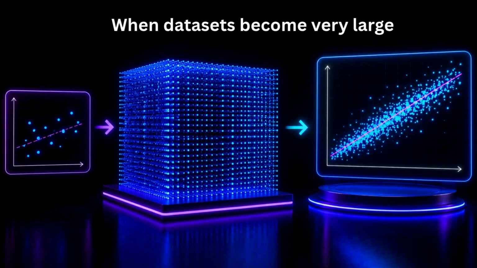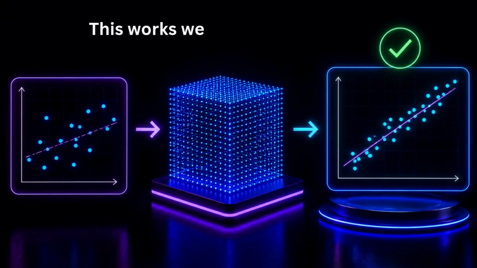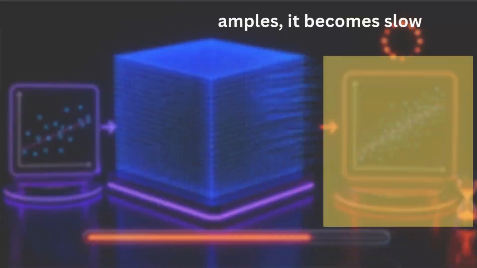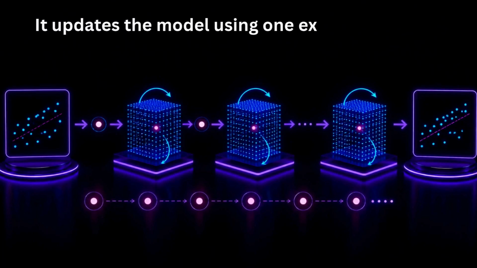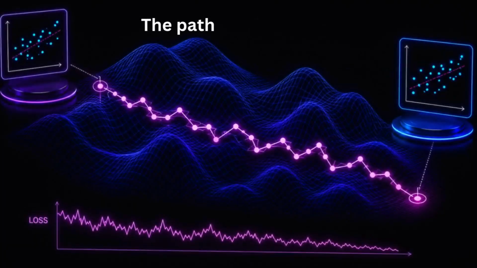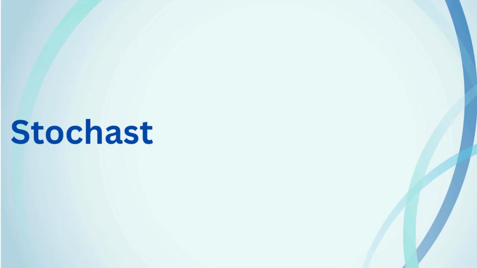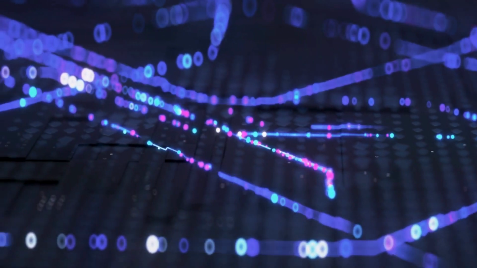But when datasets become very large, another challenge appears. Speed. One approach, called batch gradient descent, looks at the entire dataset before making an update. This works well for smaller datasets. But with millions of examples, it becomes slow. So researchers developed stochastic gradient descent. Instead of looking at every example at once, it updates the model using one example at a time. The path becomes noisier, but the learning process becomes much faster. And that's why stochastic gradient descent became one of the most important optimization techniques in machine learning.